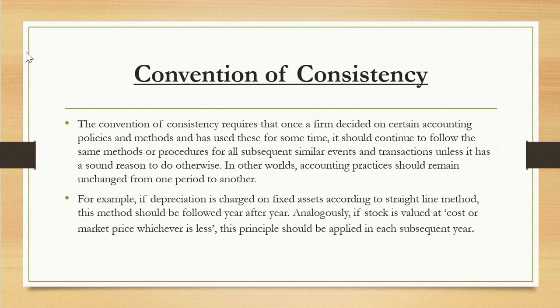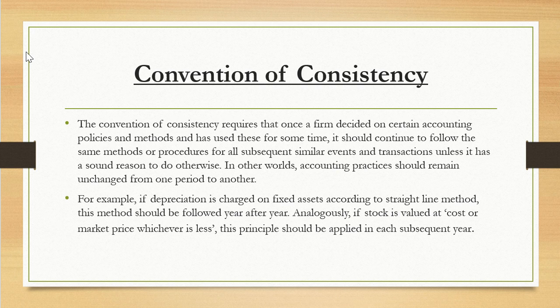Convention of consistency. The convention of consistency requires that once a firm has decided on certain accounting policies and methods and has used them for some time, it should continue to use the same method or procedure for all subsequent similar events and transactions unless it has a sound reason to do otherwise. In other words, accounting practices should remain unchanged from one period to another.